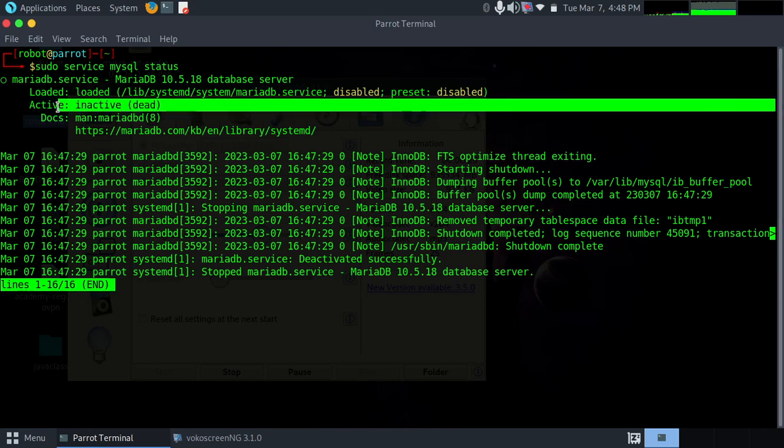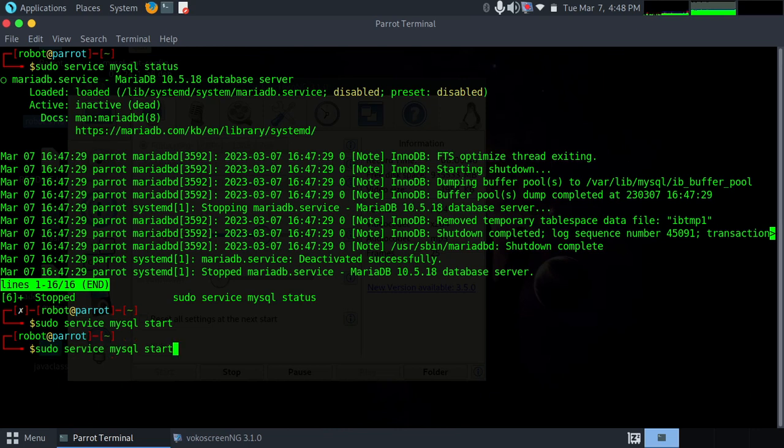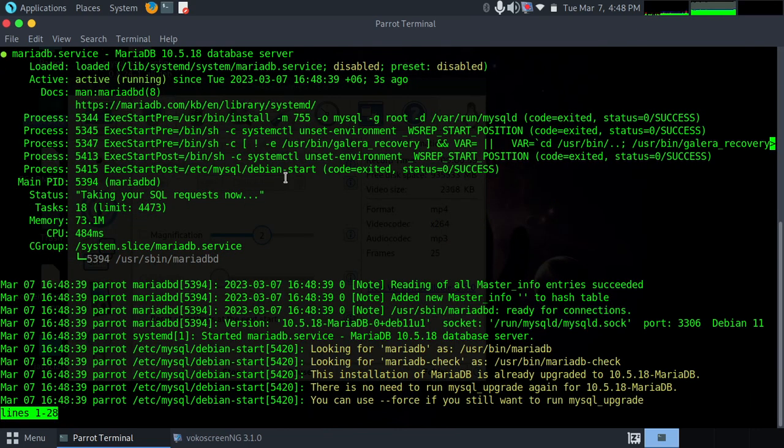You can see here. So let me just quickly start it. To start the MySQL server, you just need to type the command sudo service mysql start. Okay, it has been started. I can check the status again, and it's now active and running. Okay, exit from it with Control Z.